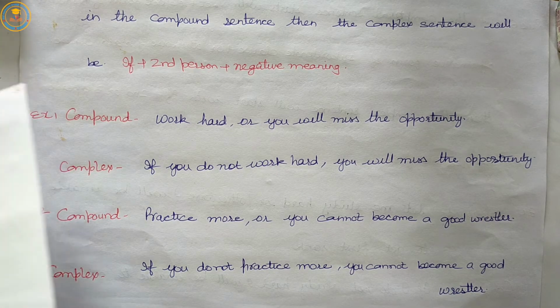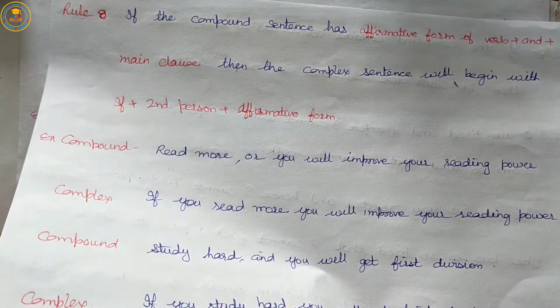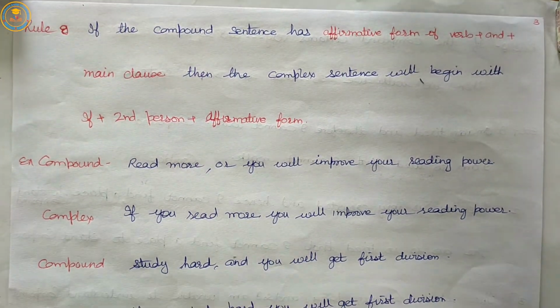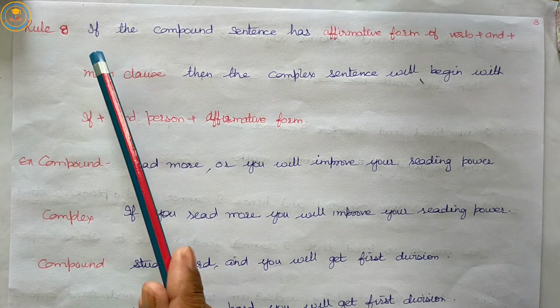Our next rule, our 8th rule, tells us about the compound sentence having affirmative form of verb plus and plus main clause. Then the complex sentence will begin with if plus second person plus affirmative form.